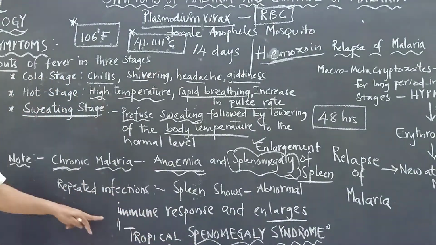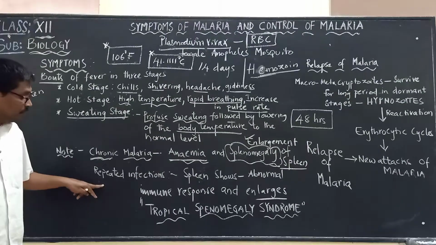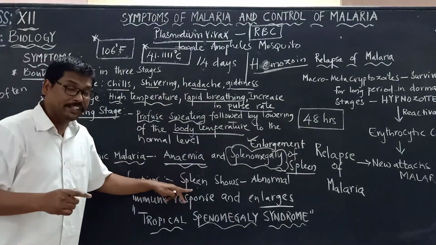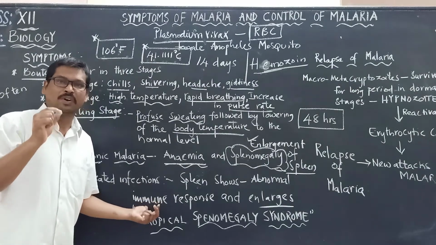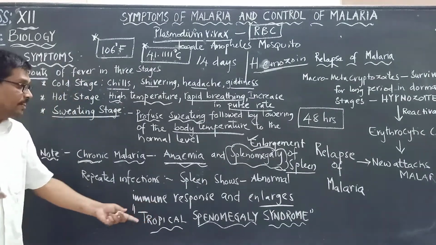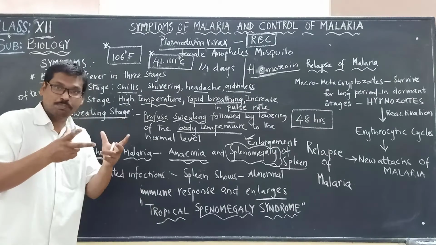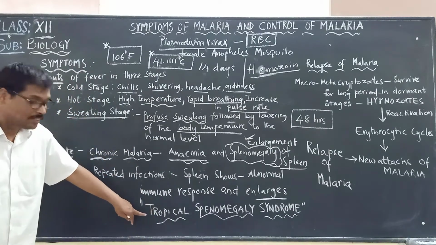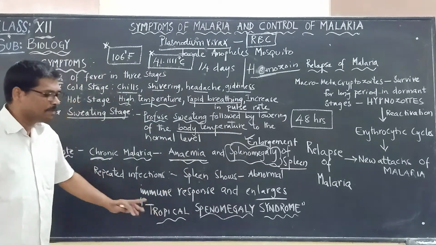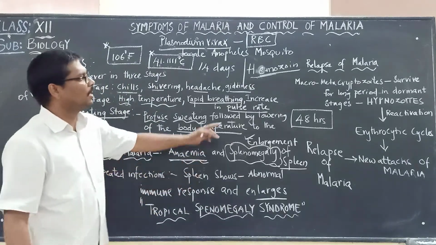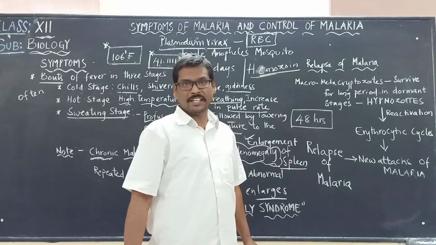When a person is suffering with repeated infections, the spleen shows an abnormal immune response. Abnormal immune response of the spleen leads to what? Enlarging of the spleen, and we call that tropical splenomegaly syndrome. And now here, relapse of malaria.